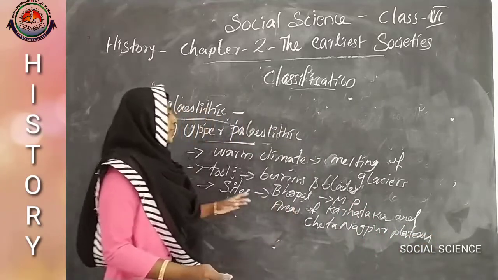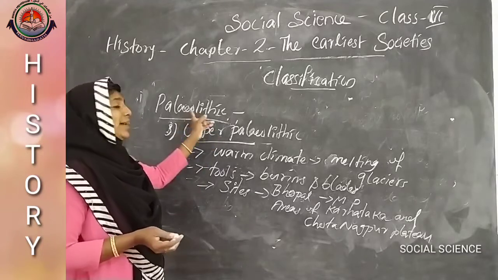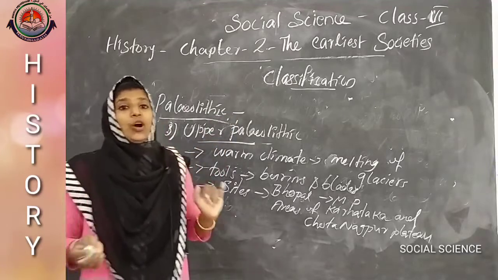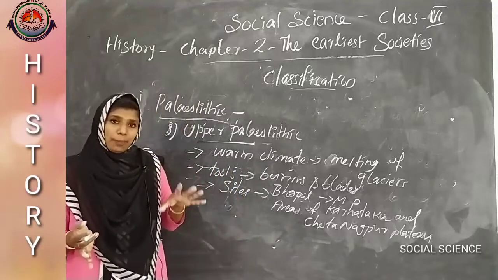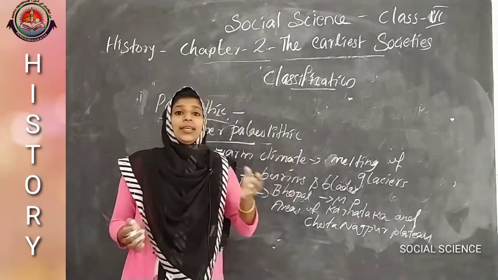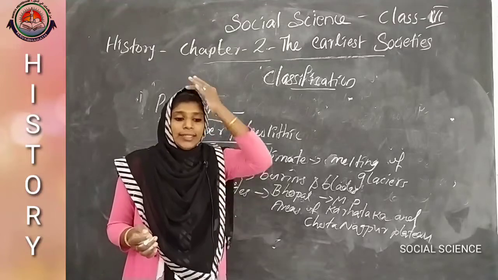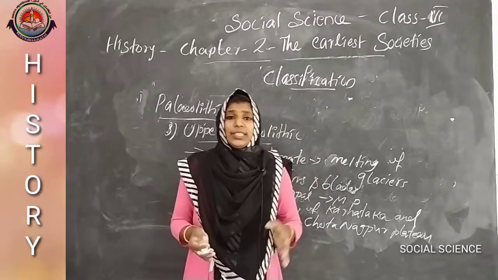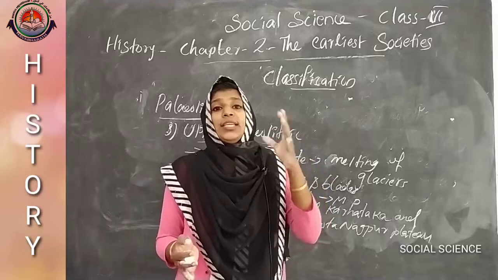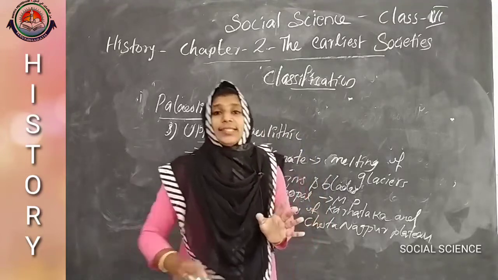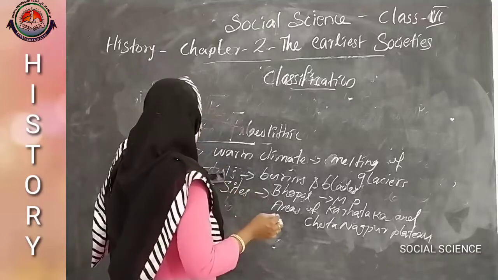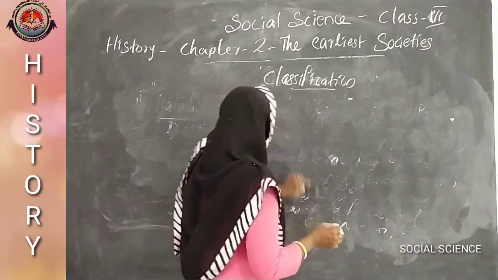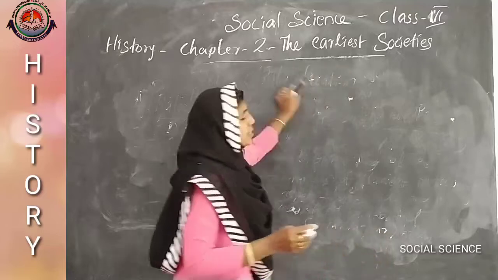These are the three subcategories of the Paleolithic age. Did you understand? The first one is lower, the second one is middle, and the third one is upper, and we just dealt with the tools, sites, etc. Then we move to the stone tools. What are the different stone tools used during those ages? That means the stone tools used by the early humans. That is our next topic.